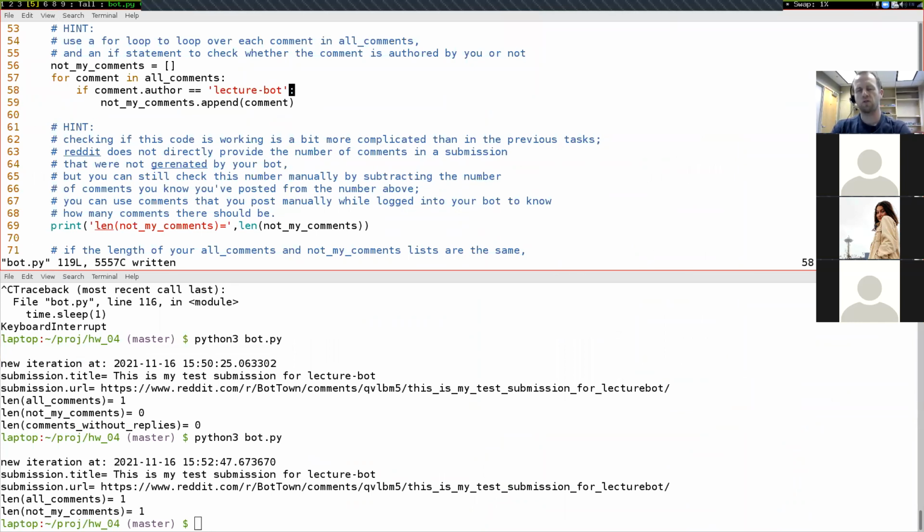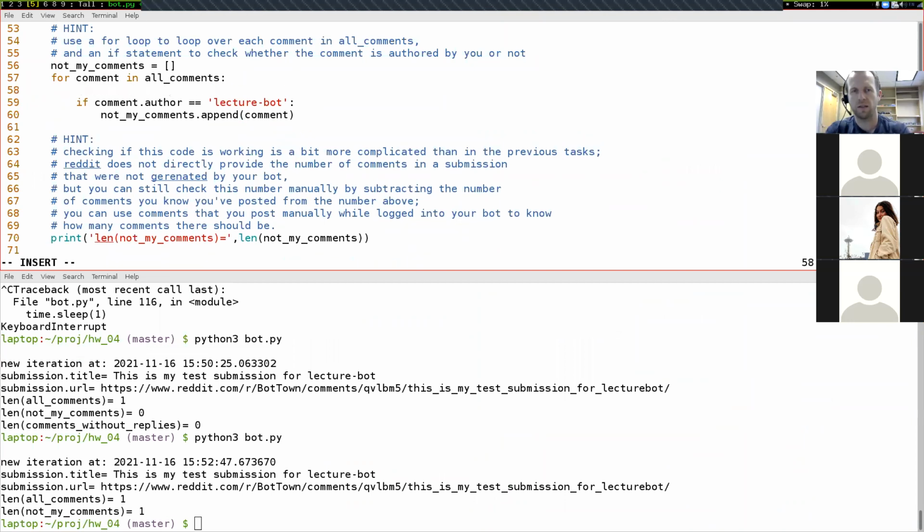Let's go ahead and try to debug why something like this might happen. In order to do that, let's print out what this comment.author is equal to. So print comment.author equals, comma, comment.author.